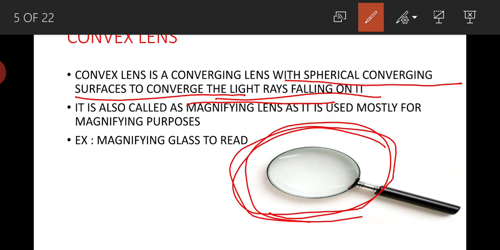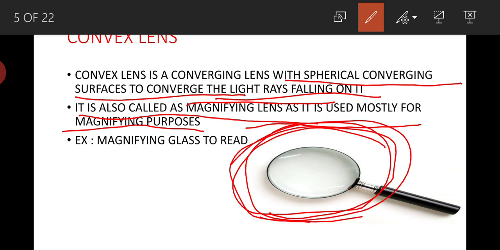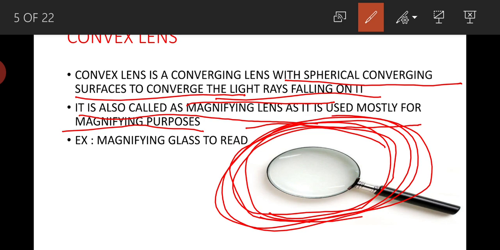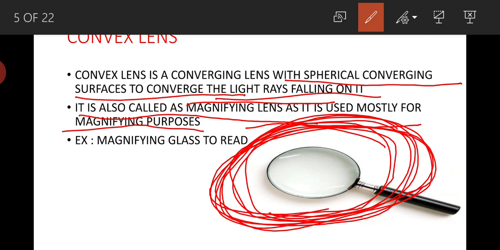It is also called a magnifying lens as it is used mostly for magnification purposes. As it is mostly used for magnification purposes, it is called a magnifying lens. The best example is the magnifying lens used to read small letters. The lens which you see in the image is nothing but a magnifying lens.